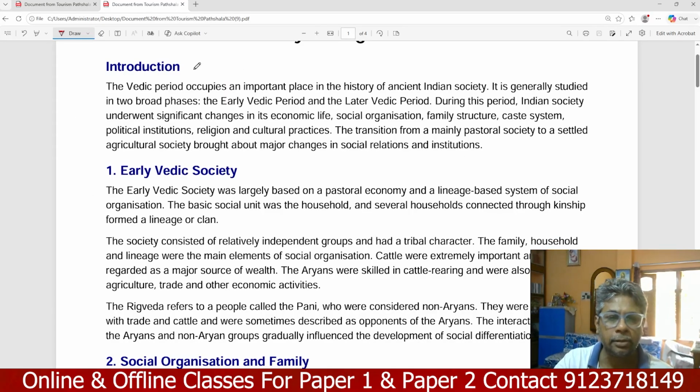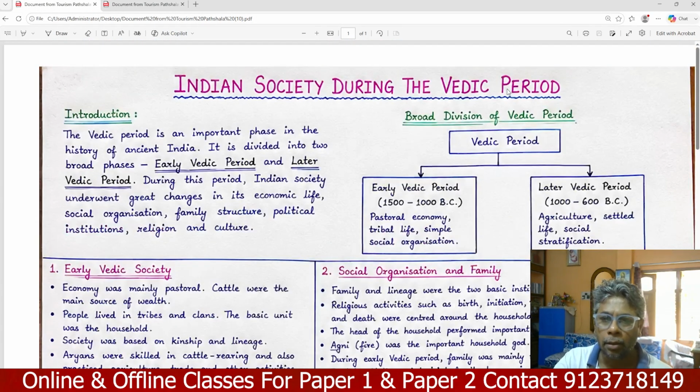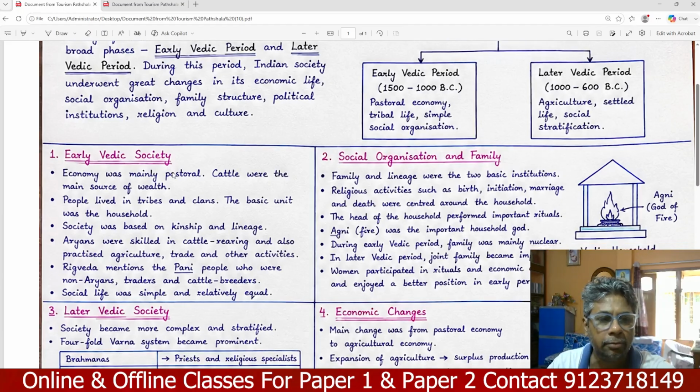So we can divide the entire Vedic society into the early Vedic period and the later Vedic period. Early Vedic period is 1500 to 1000 BC, and later Vedic period is 1000 to 600 BC. Early Vedic period: pastoral economy, tribal life, simple social organization. Later Vedic period is based on agriculture, settled life, social stratification.